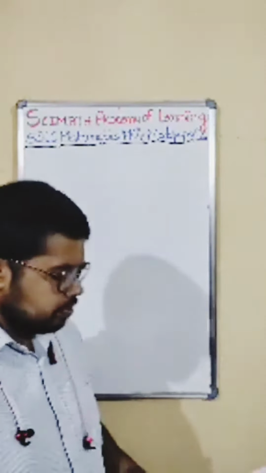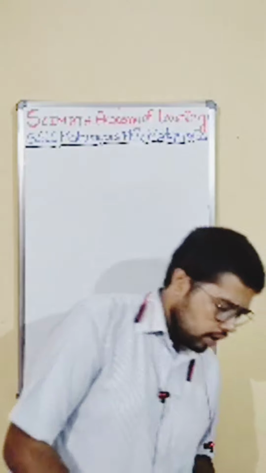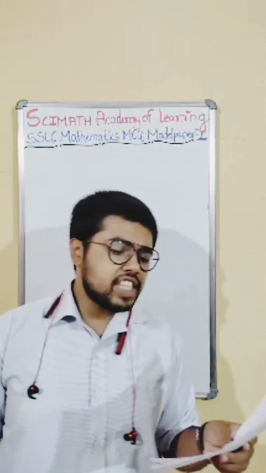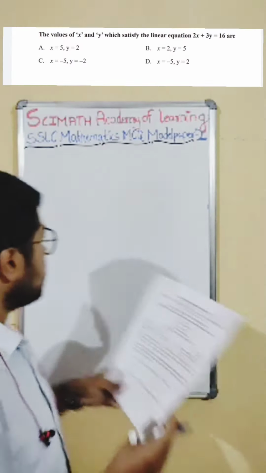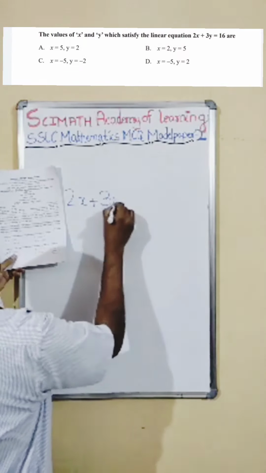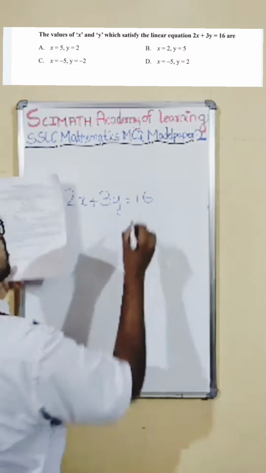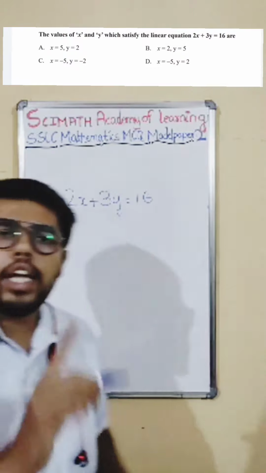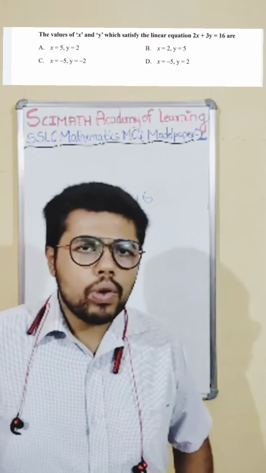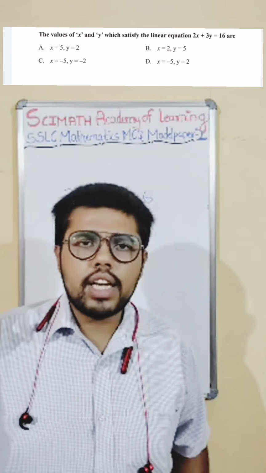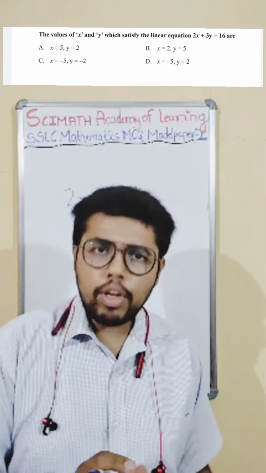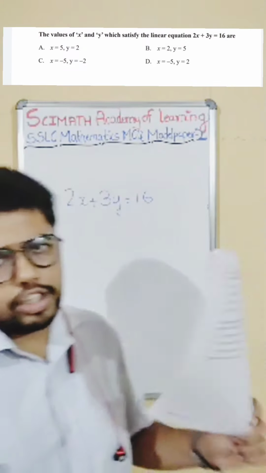Now, the first question. The values of x and y which satisfy the linear equation. So a linear equation is given. The same type of problem we had solved; the same question was there in model paper 1. It is there in both model papers, so you can definitely expect one question in the exam. 90% chances are there it might come in your examination, because this same type of question is repeated in both official model papers.